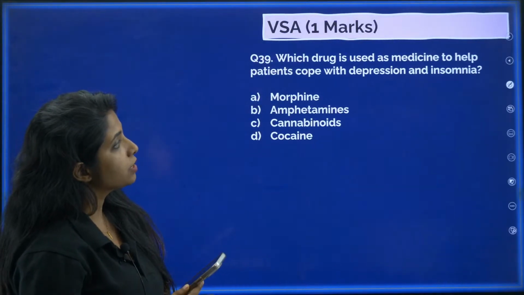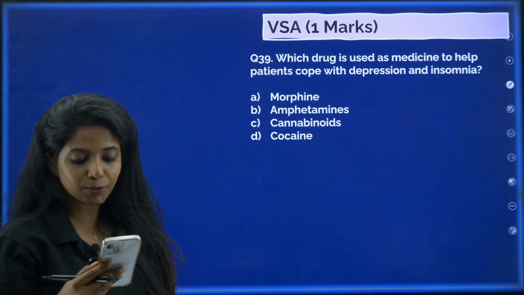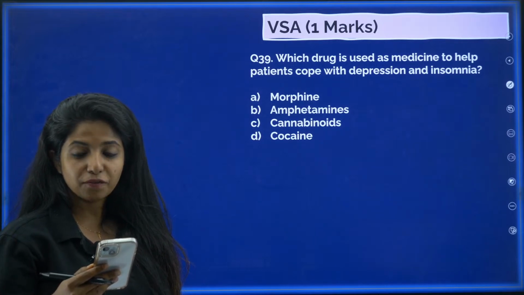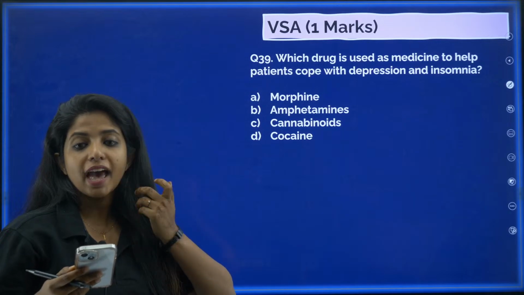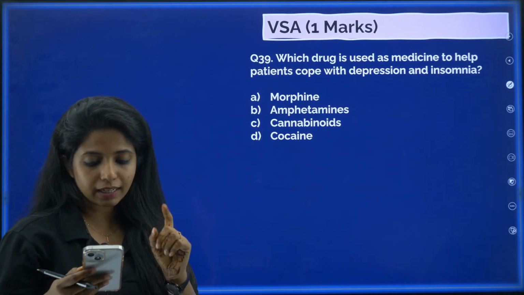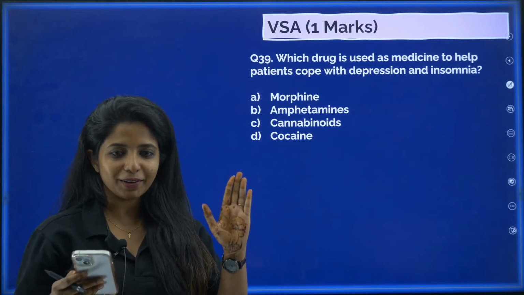39th question. Which drug is used as a medicine to help patients cope with depression and insomnia? Since I told you right now, you have to tell me the answer. Which is used to treat depression and insomnia? Morphine, amphetamines, cannabinoids, cocaine. If you heard me correctly, you would be knowing the answer. I'm coming to you. Okay, wait.